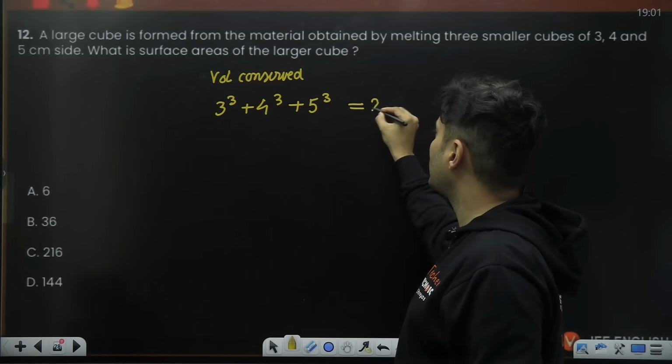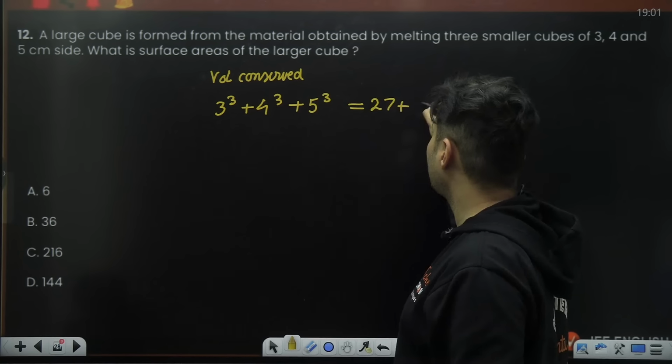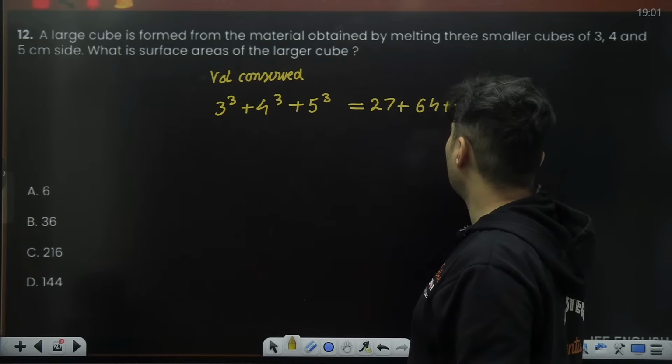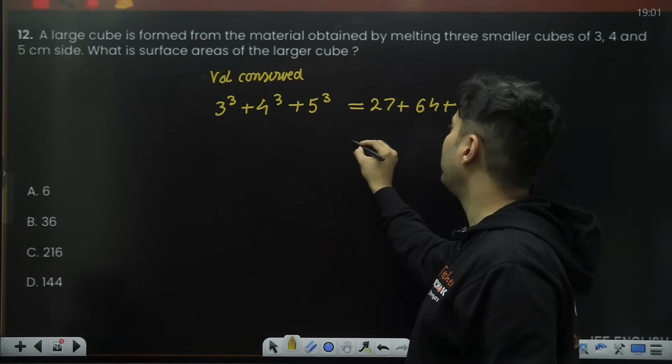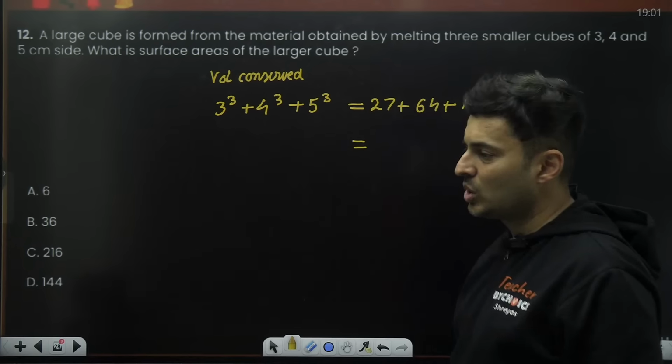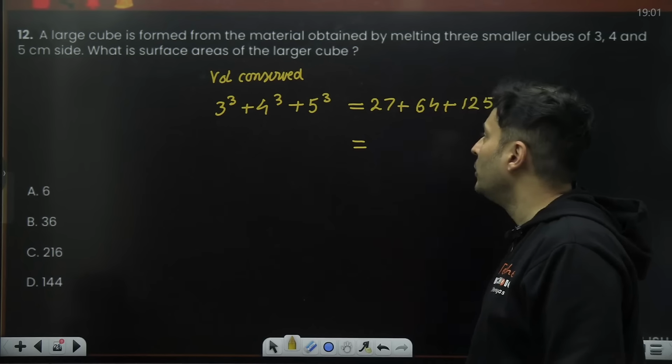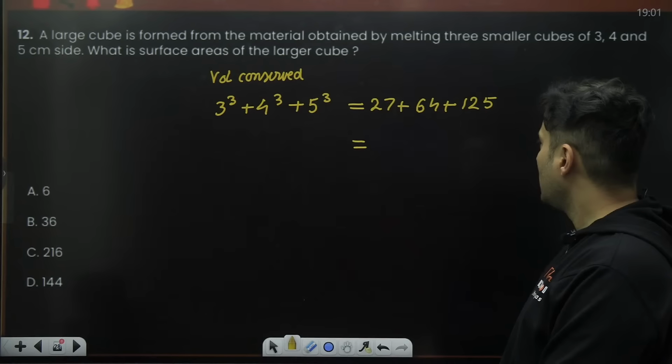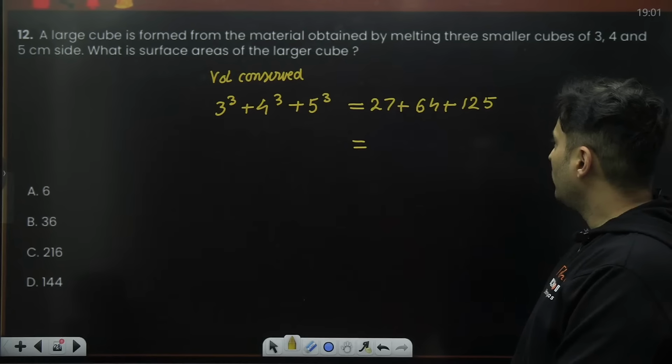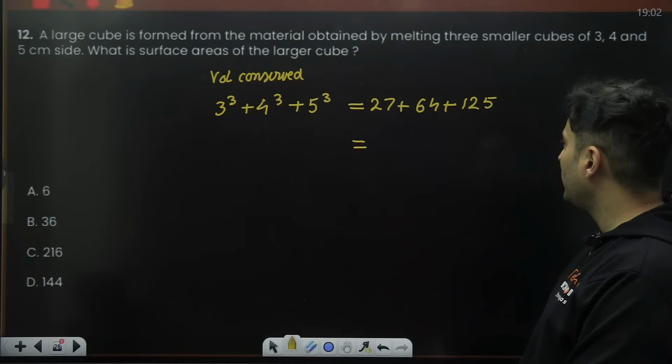3 cube, guys, is 27. 4 cube is nothing but 64. 5 cube is nothing but 125. How much is this coming out to be? This is the total volume. Come on, guys. 27, 64, 125.